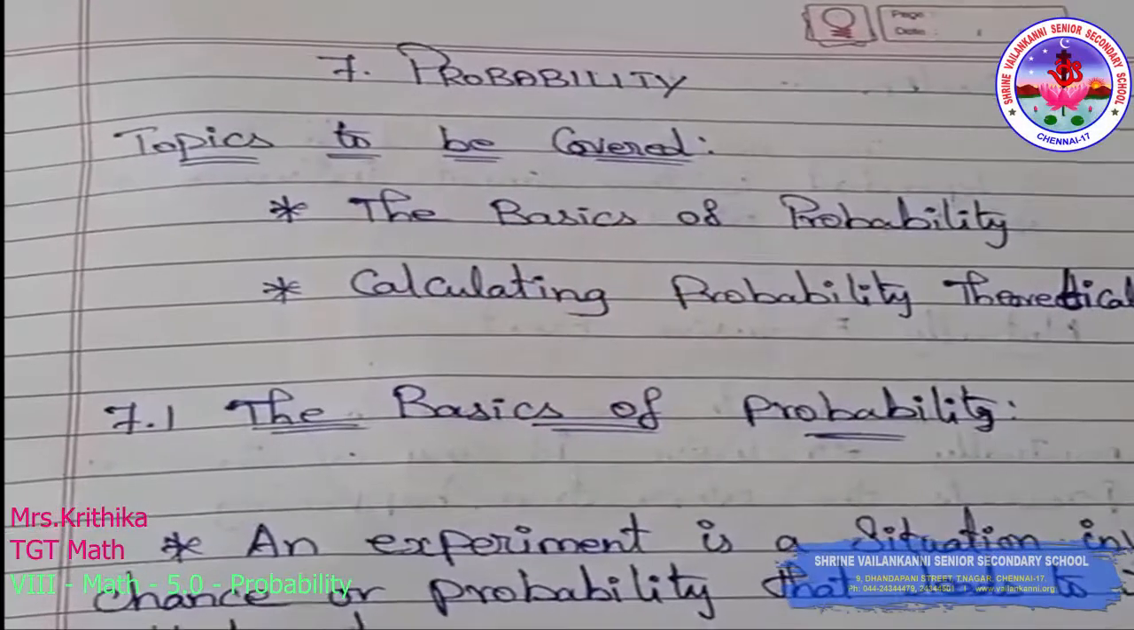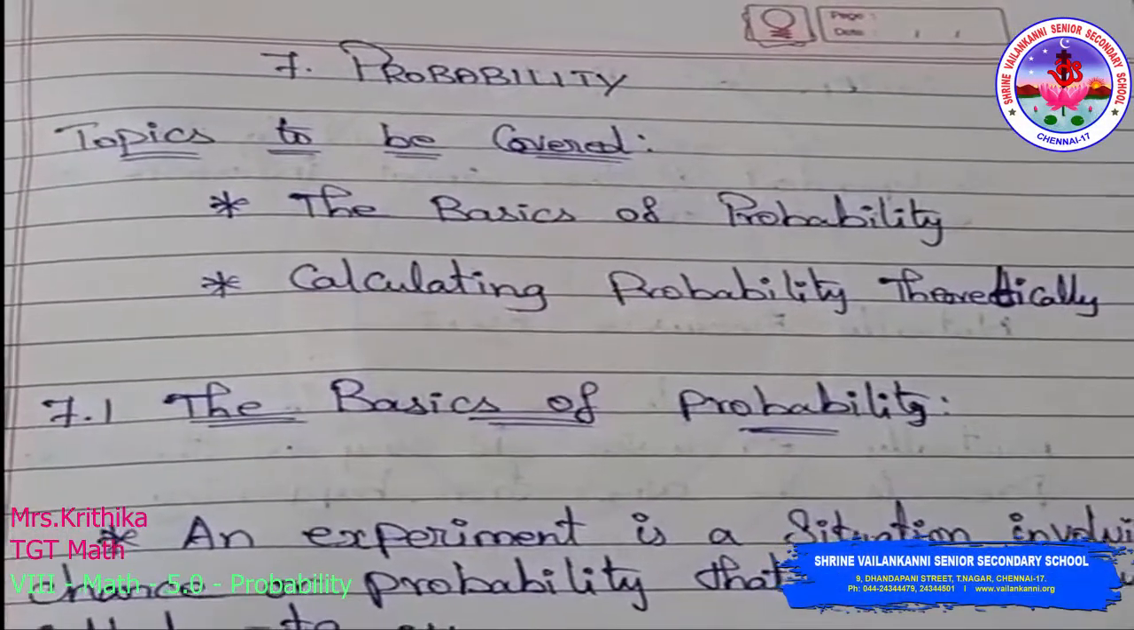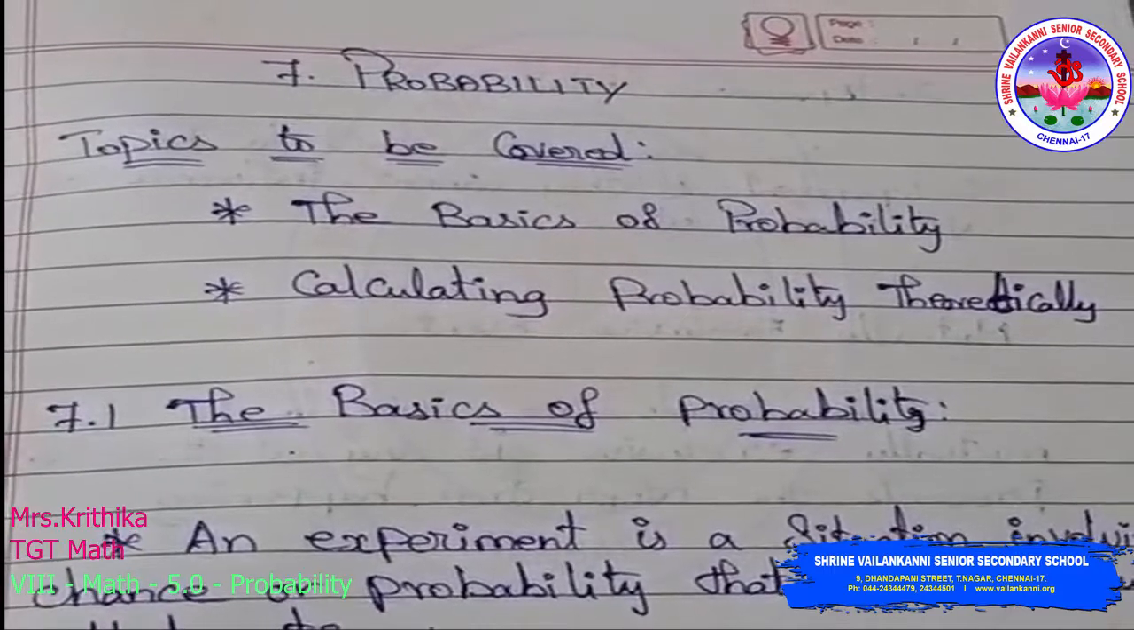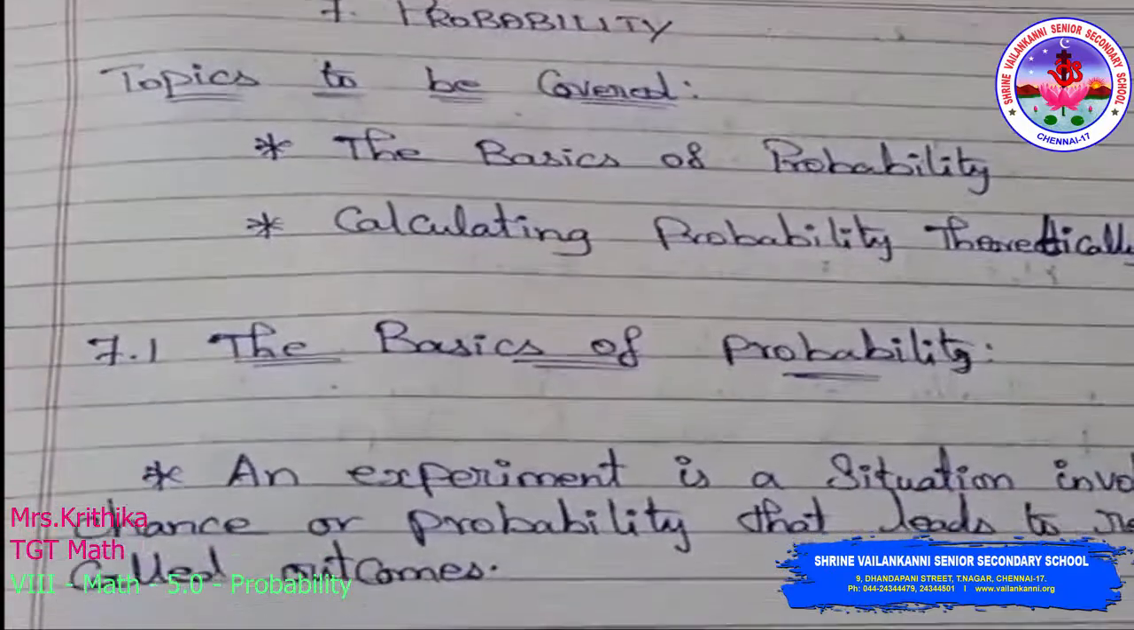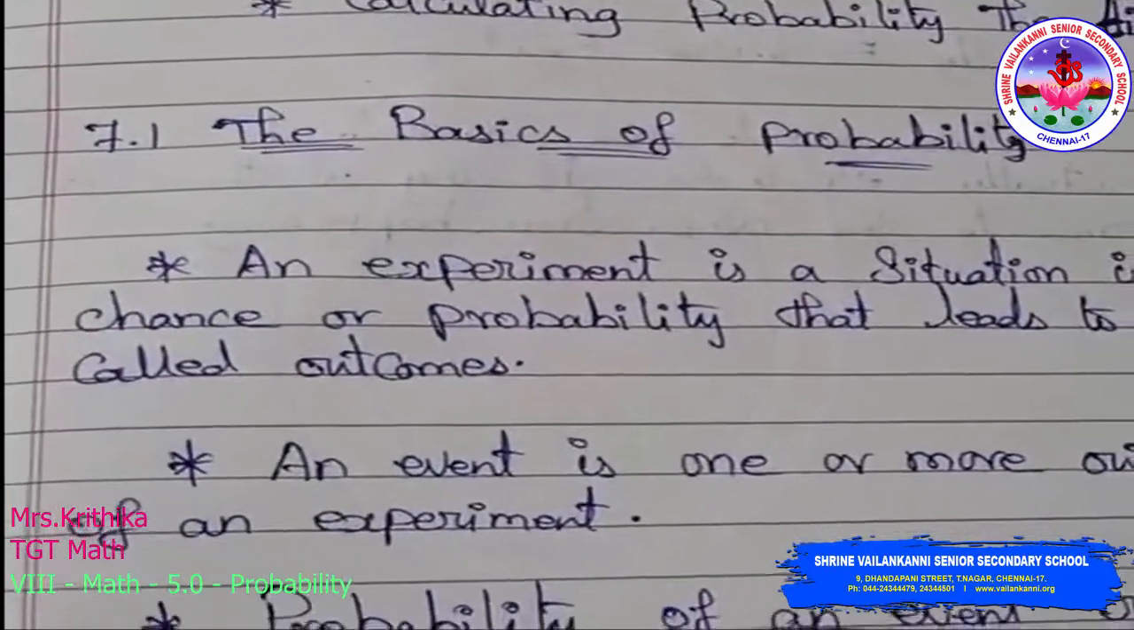Chapter 7: Probability. Topics to be covered: the basics of probability and calculating probability theoretically. The first one is basics of probability.